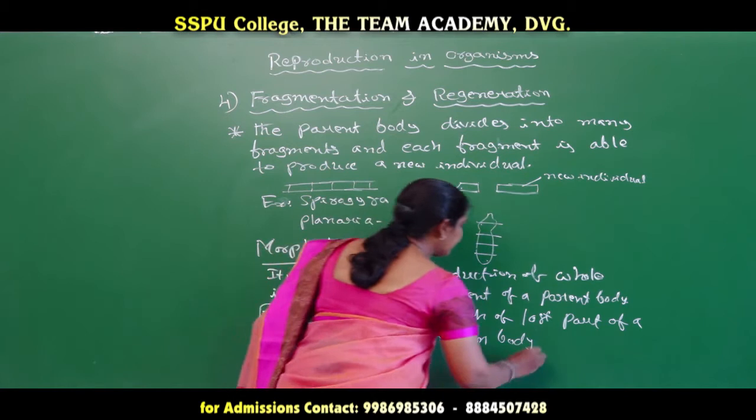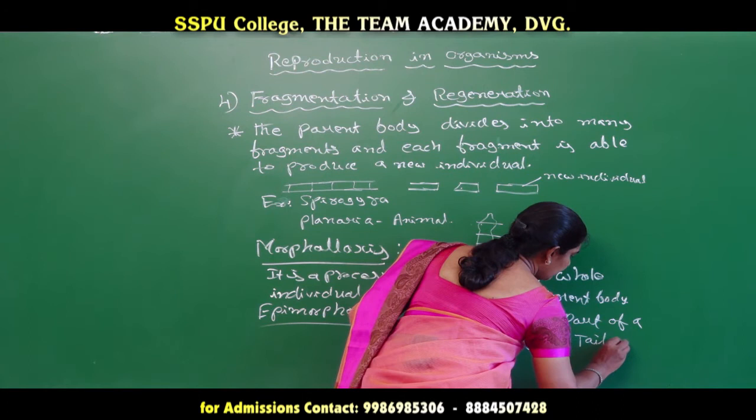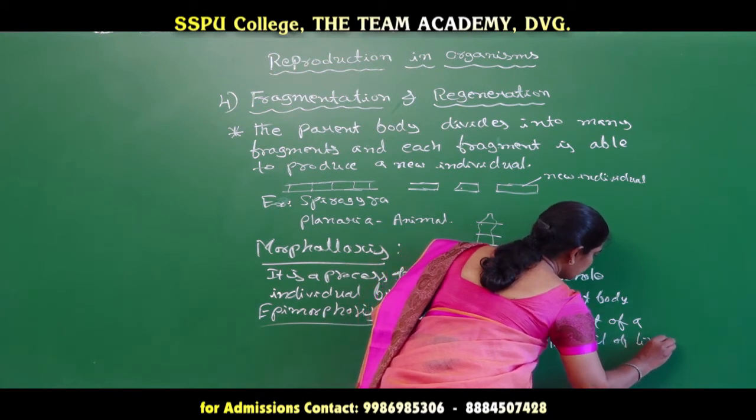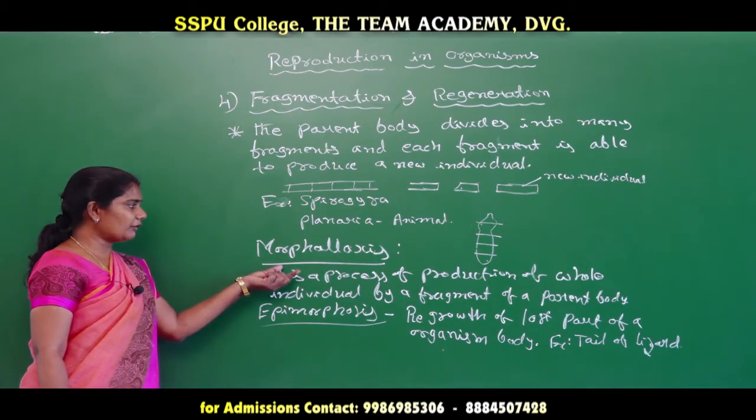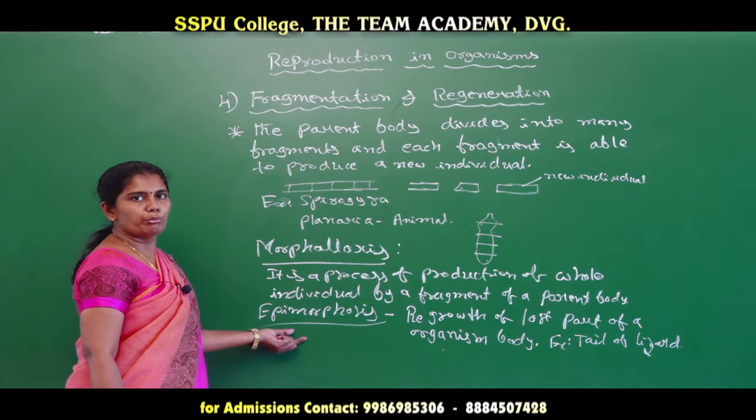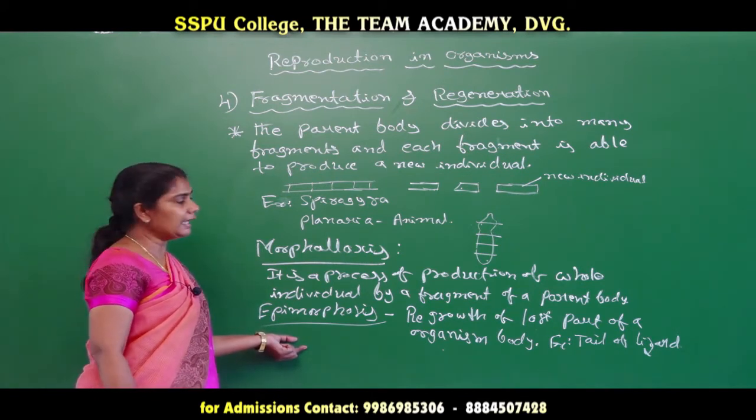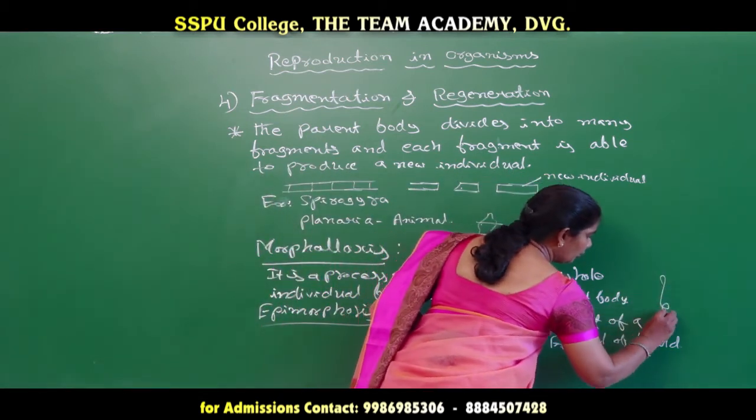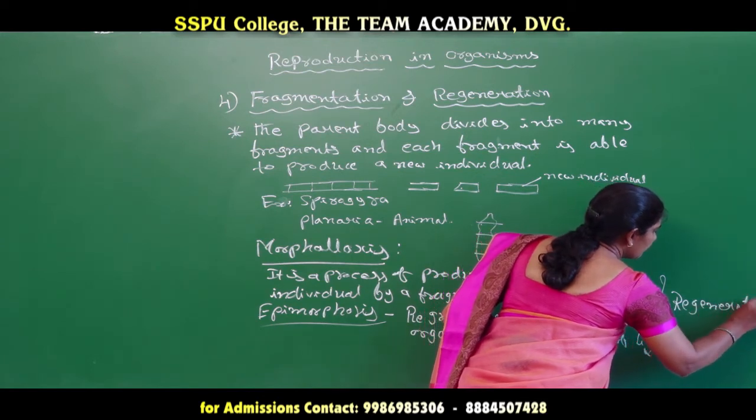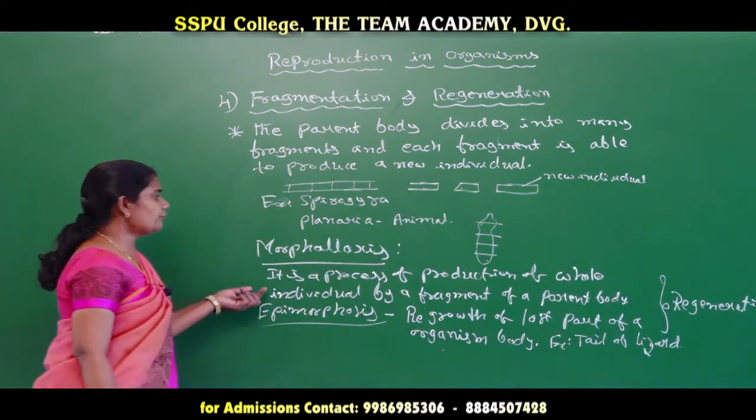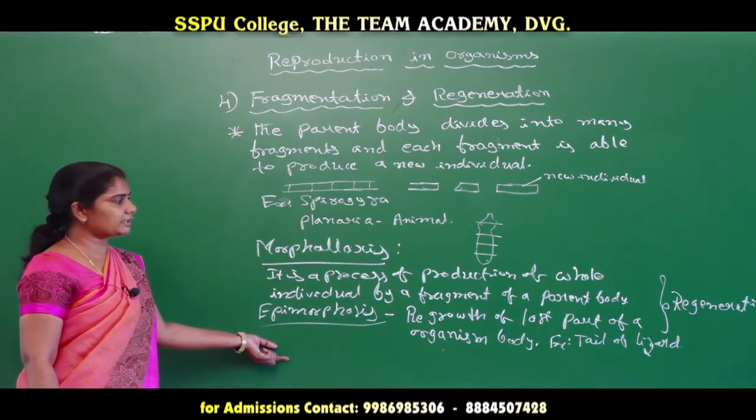For this we can take an example of the tail of a lizard. But here one thing we have to mention is that either morphallaxis or epimorphosis, both are processes which come under the process called regeneration. That means both are going to regenerate. So that's why morphallaxis and epimorphosis both come under a process called regeneration.